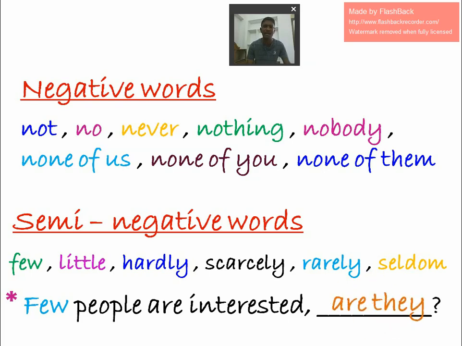R is the helping verb, and few is the negative word. So few is negative, so R is positive. So it's "are they?" But many people write "aren't they?" because they feel that not, never, no, nothing is not there, so that it's a positive statement. But do remember it's a negative statement because few is a semi-negative word.